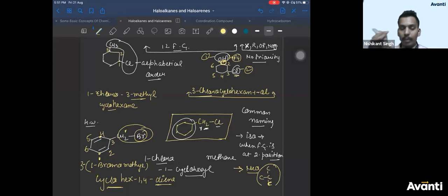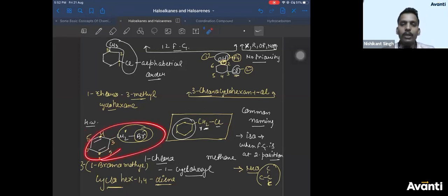At 3 you will get 1-bromo. Whether you start from here 1, 2, 3, 4, 5, 6 or from here 1, 2, 3, 4, 5, 6, you'll get the same. You can start from wherever you want. Complex must be at lower position. Complex we have given third position. No, Chandan, we have to give lower position to the double bond, not the complex. Okay? So this one is correct.